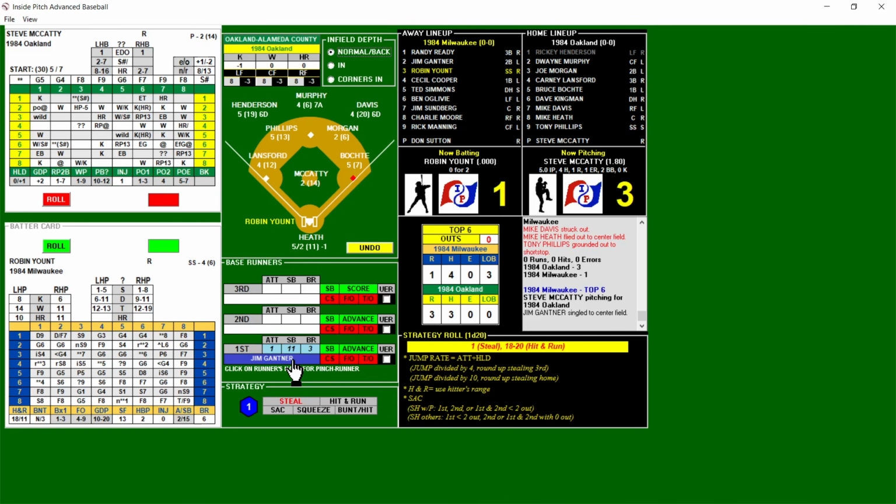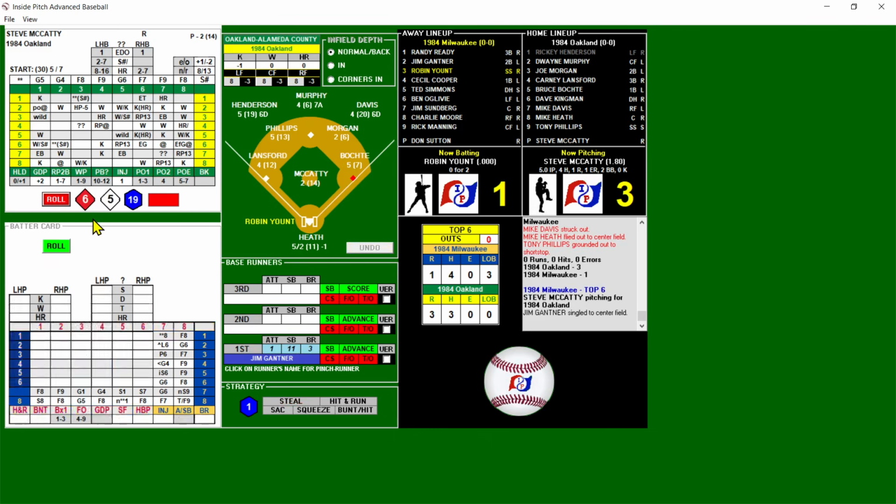Again, they're down 2 runs. He's not an impossible guy, but he's leading off and gets a base hit with Yount up. I'm going to wave this off again because I would not run here down 2 in the 6th inning with Yount, Cooper, and Simmons up. I just feel like it's not the right strategy here. So Yount is going to bat with a runner on first, nobody out. McCaddy's a +1, Heath is a -1. Yeah, I'm going to wave it off. I'm going to wave off the steal again. Tough decisions there, and this is a strikeout.